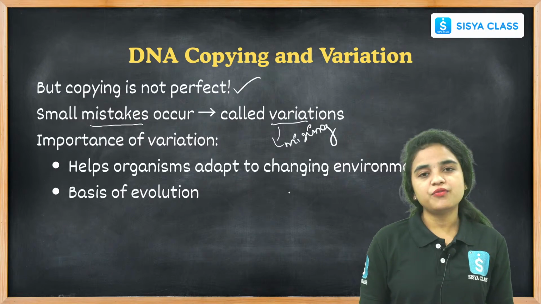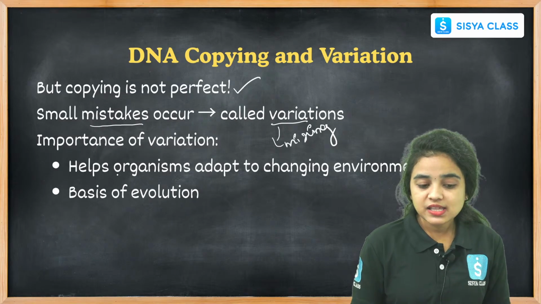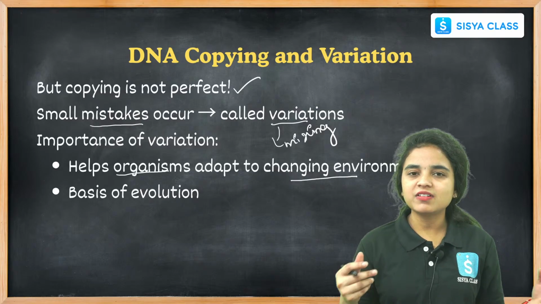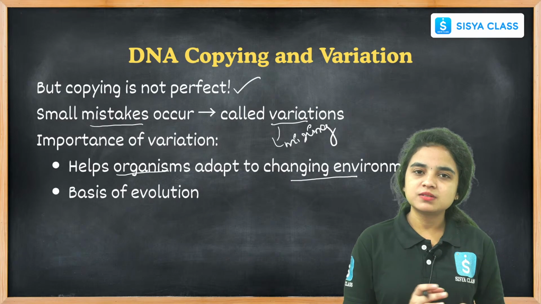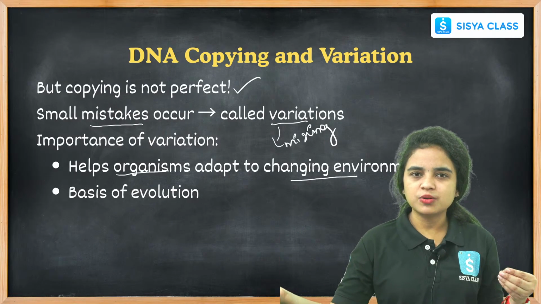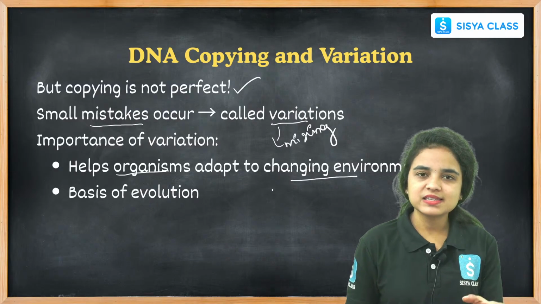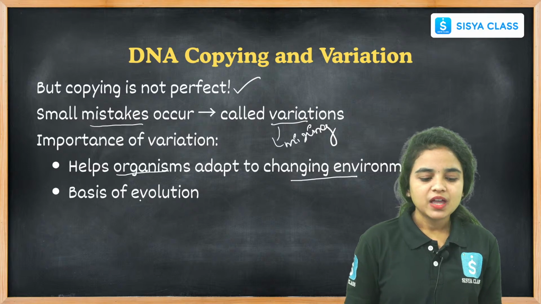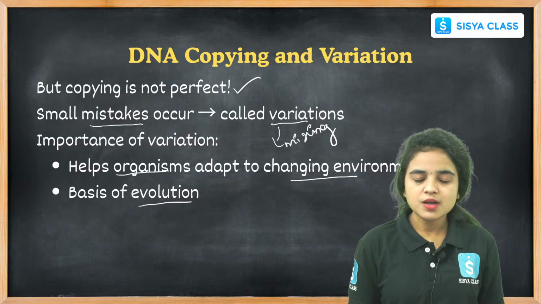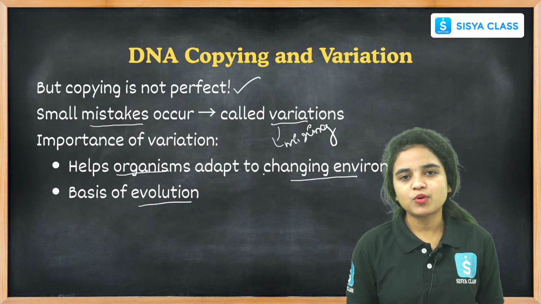And the importance of variations. Let us see the importance of variations. This helps the organism adapt to a changing environment. It is very, very important. When we change our environment or our location or position, when we go to a particular place, the organism adapts to that changing environment. This is how variations help our body. And the basics of evolution are also based on these variations. This is how variations are very, very important to every organism.